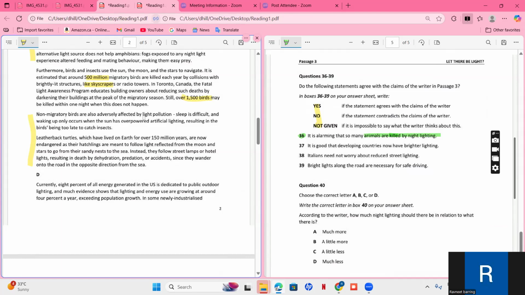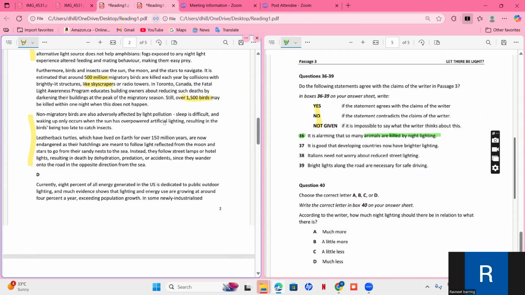Non-migratory birds are also adversely affected by light pollution. Sleep is difficult and waking up only occurs when the sun has overpowered artificial lighting, resulting in the birds being too late to catch insects. Okay, leatherback turtle.